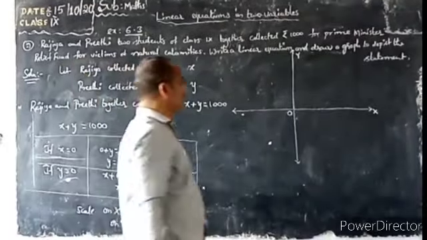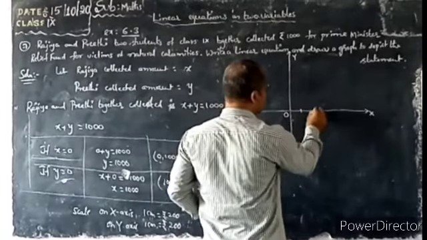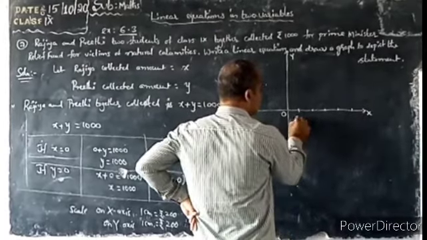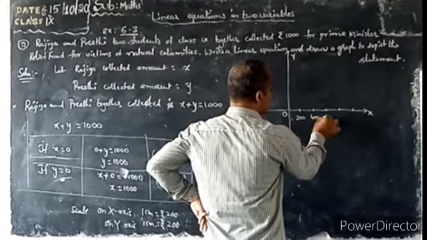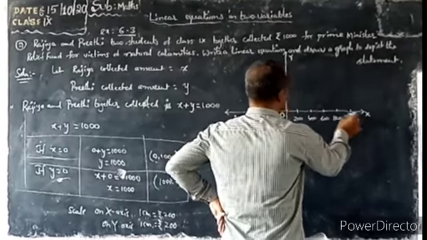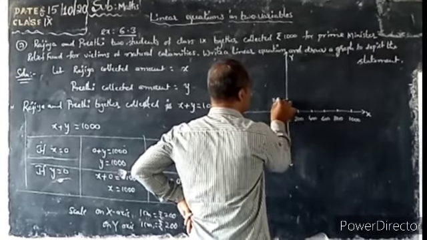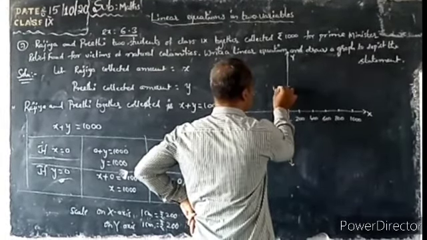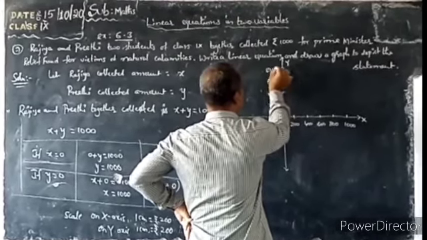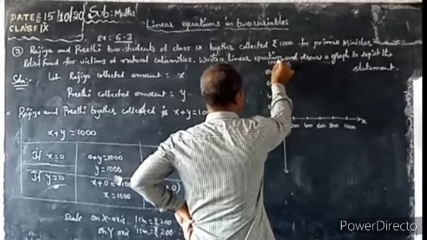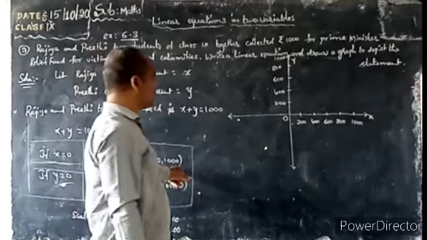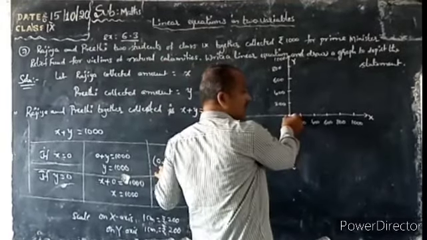Now, the first one is 200, next one is 400, 600, 800, 1,000. Next here also 200, 400, 600, 800, and next 1,000. Okay? The first ordered pair is (0, 1000). On the y-axis the x value is 0.